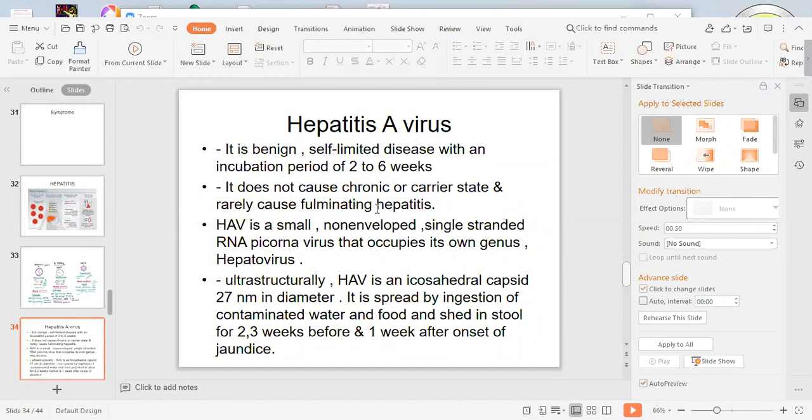It rarely causes fulminating hepatitis. We talked in last lecture about this fulminating hepatitis. It is also caused by hepatitis B and D. It turns very much severe due to necrosis. That's why we call it as fulminant hepatitis.